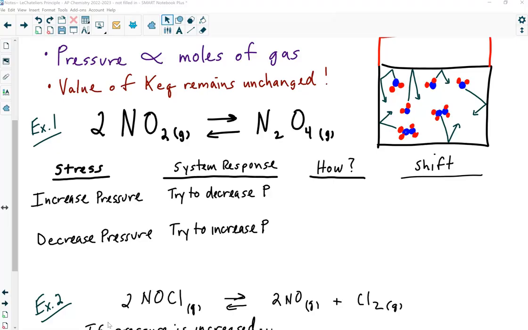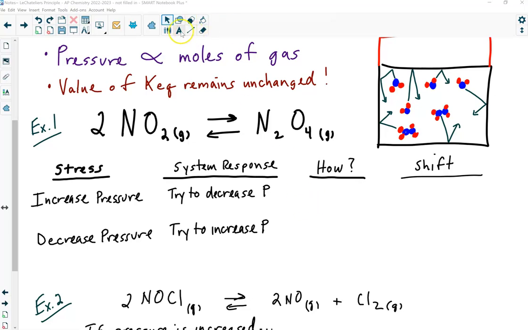If I increase the pressure on this system, now remember, you're increasing the pressure on both things. A lot of people think, oh, I'm increasing the pressure, and I'm only increasing the reactant side. No, all of these are present at the same time, right? The NO2 and the N2O4, are you with me? They're all present at the same time. When I increase the pressure, it's on the whole system. The system has to respond to decrease the pressure. Well, what it's going to do, in this case, it will kickstart this reaction in the forward direction because the product side has fewer moles.